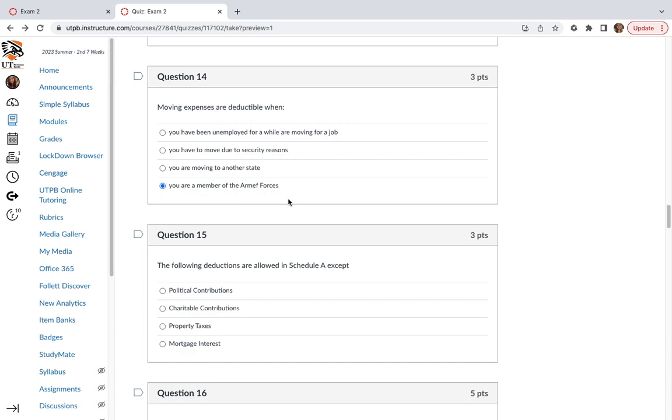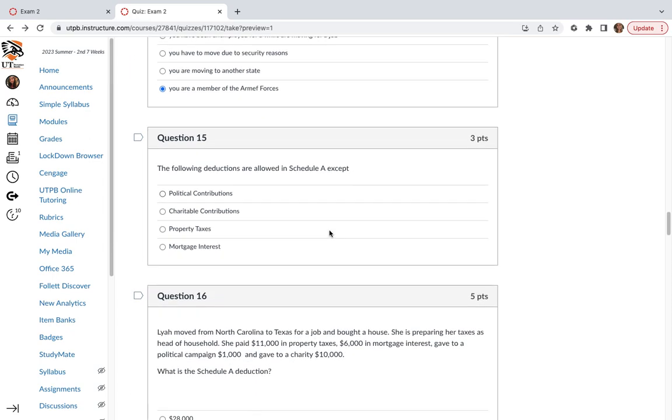Guys, remember, tax law changes. Back in the day, whenever you did move, you were able to deduct it if you used Schedule A. But now tax law changed, so there are a couple of exceptions, and one of them is you have to be part of the armed forces. Other than that, you can't really deduct it.